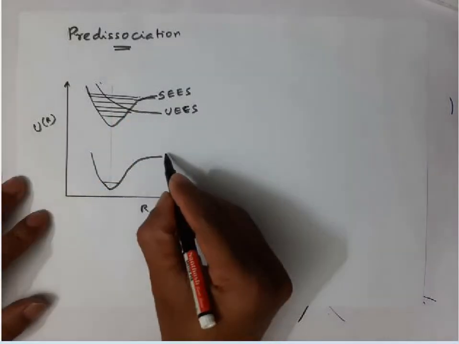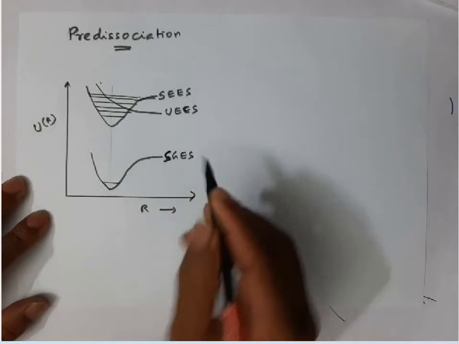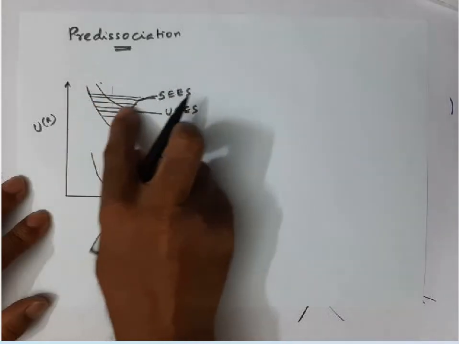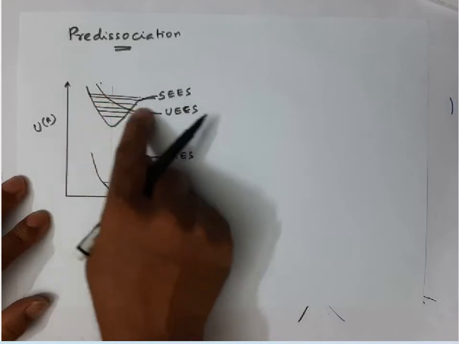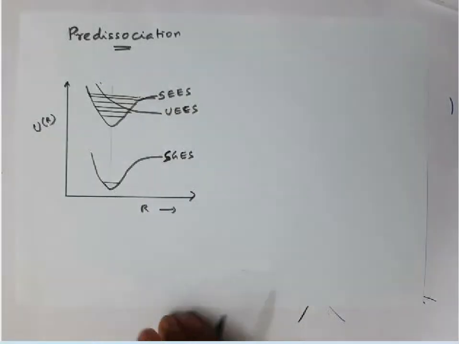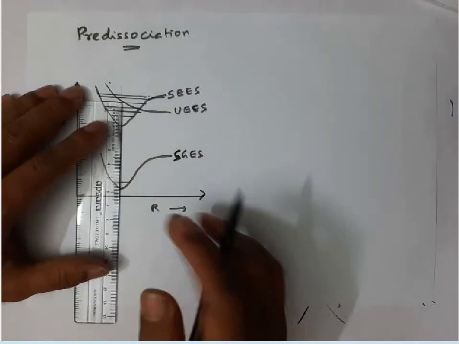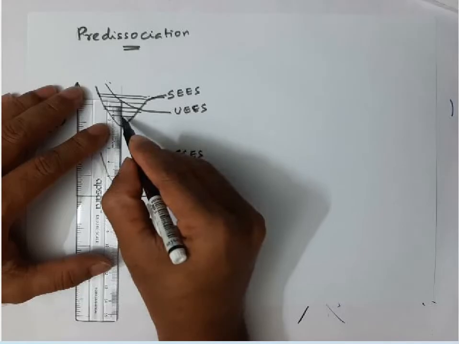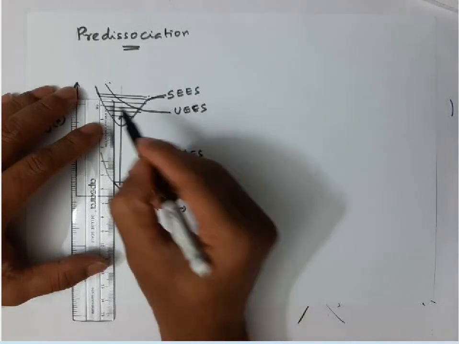See, suppose transition takes place from the stable ground electronic state to a state where a stable excited electronic state and an unstable excited electronic state overlap. Suppose the transition takes place from here to here, there is no problem.